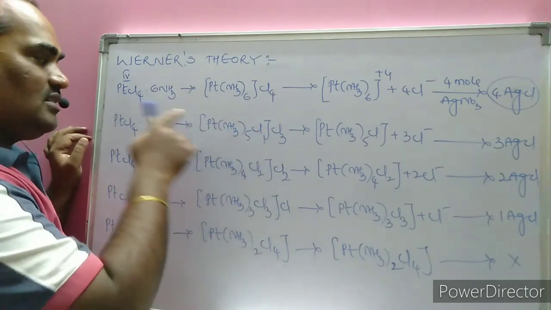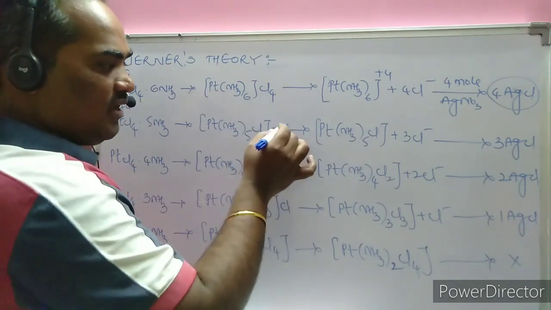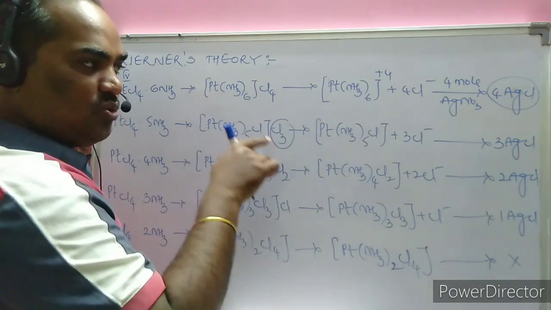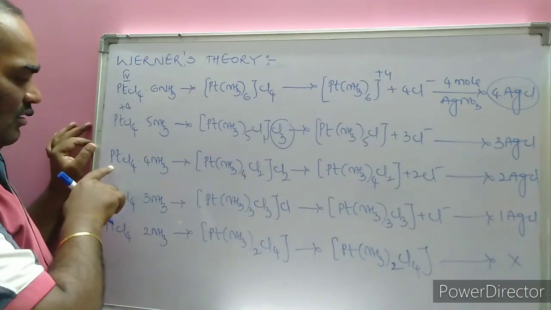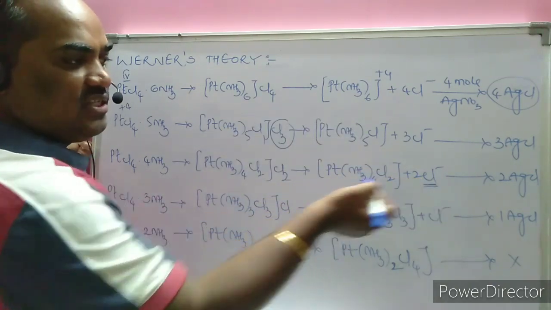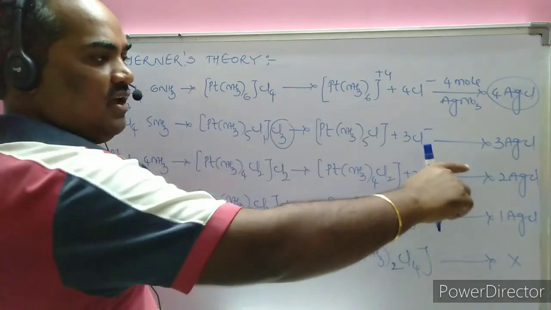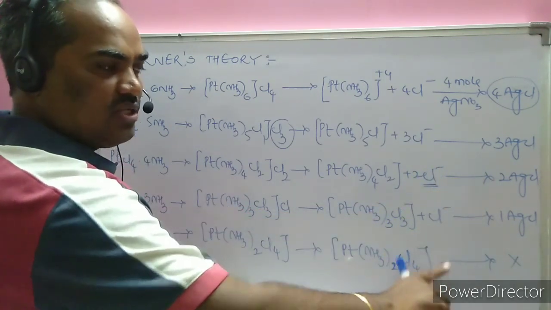Secondary valency is 6 and the primary valency is +4 as usual. Now the Cl's present outside the sphere are only 3. Hence 3 moles of AgNO3 are required. Here PtCl4 with 4NH3 is given. Outside the sphere there are 2 Cl minus. Hence 2 moles of AgNO3 are required, then 1 mole of AgNO3, and then none.